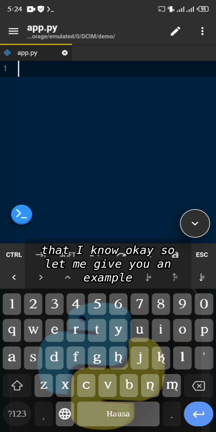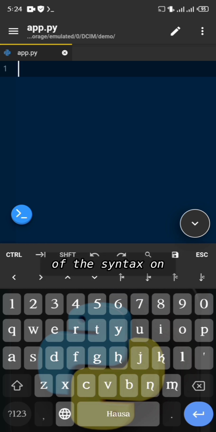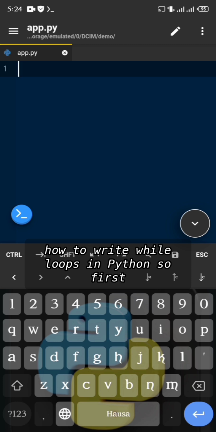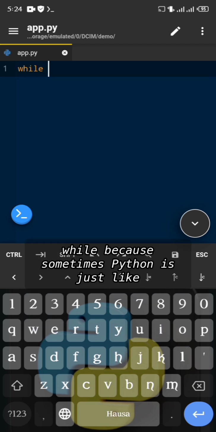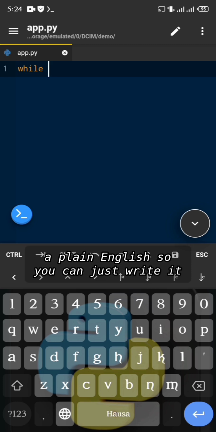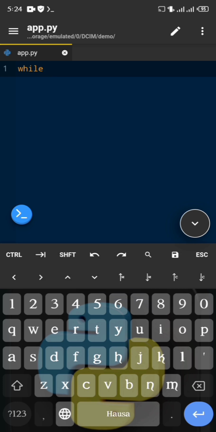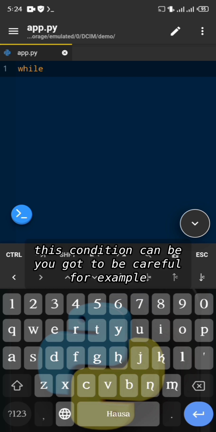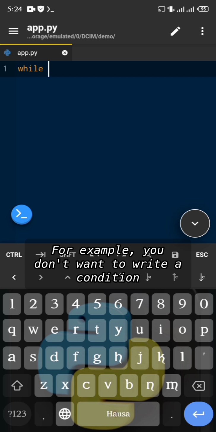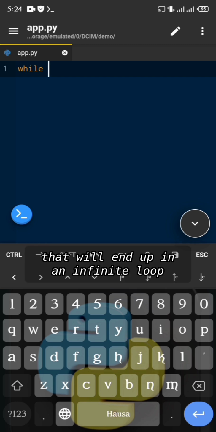Okay, so let me give you an example of the syntax on how to write while loops in Python. First of all, you're going to write the word while, because sometimes Python is just like plain English. So you can just write while, and then you type your condition. Now with this condition, you've got to be careful.